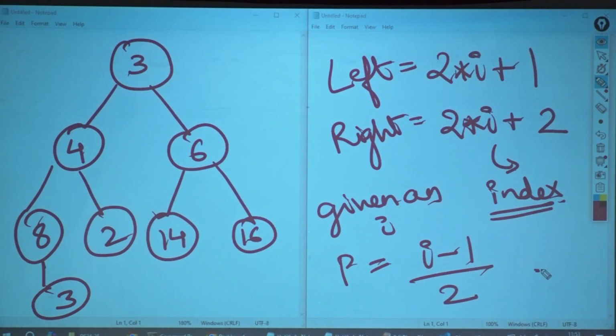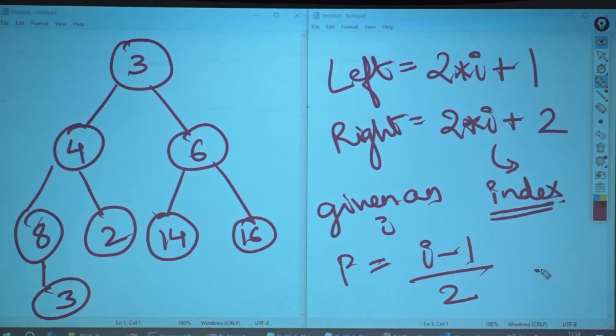I don't want any one of you to draw the tree in your books. If you have drawn the tree, let me change the tree a little bit. I only want you to have an array.